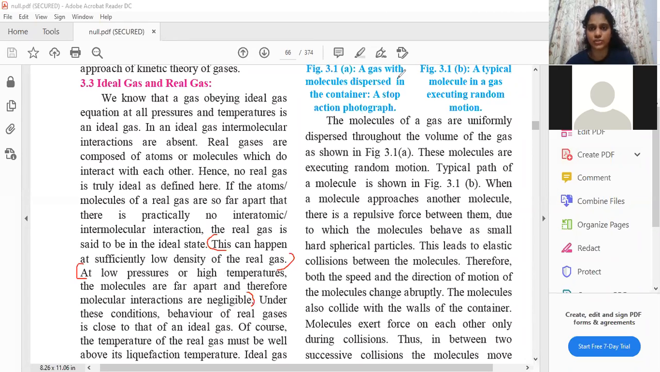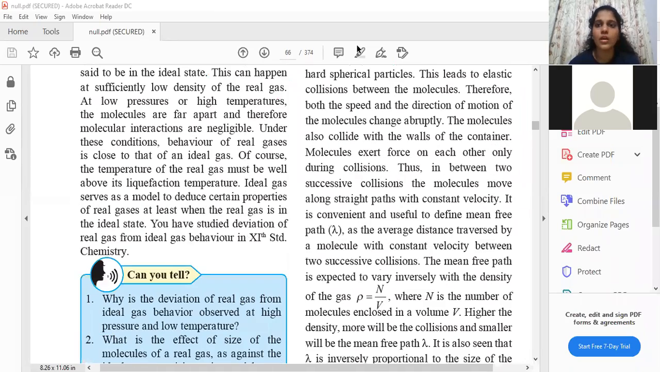This is another condition. Under these conditions, the behavior of real gases is close to that of an ideal gas. Again, ideal gases do not exist. It is just a concept. So even real gases can be close to an ideal gas, but they can never be an ideal gas. Of course, the temperature of the real gas must be well above its liquefaction temperature. You mark this statement.